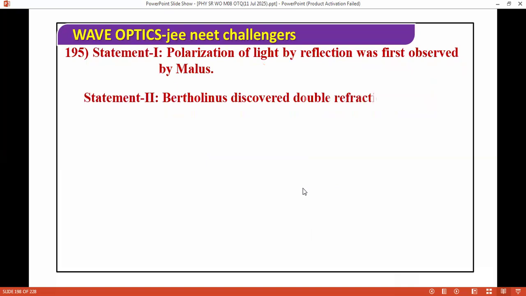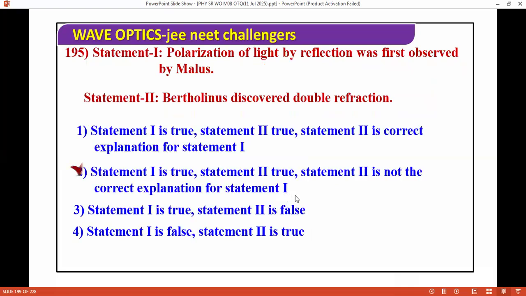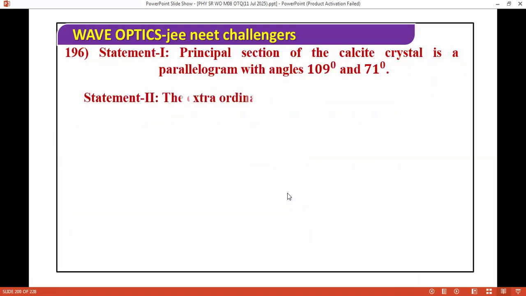Polarization of light by reflection was first observed by Malus, and Bartholinus discovered double refraction. Here we have the options, and the correct answer is that both are true again. Next question, I'm moving ahead. Principal sections of this question.